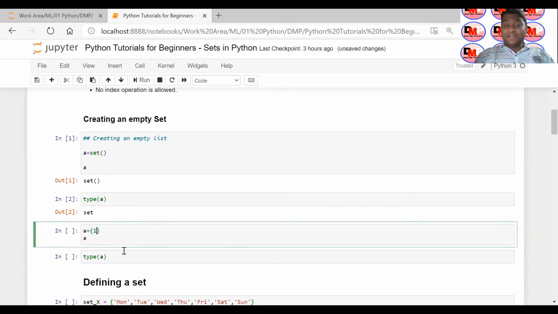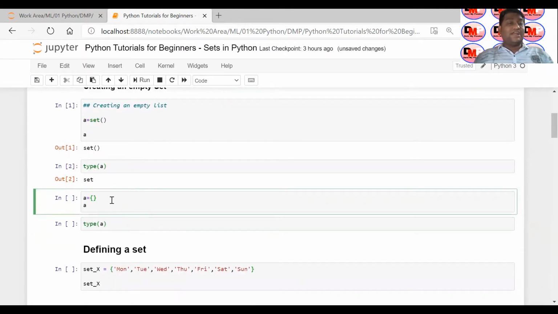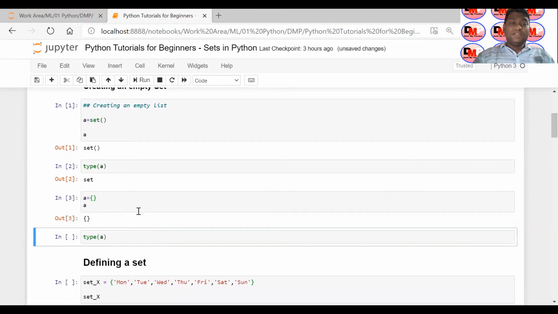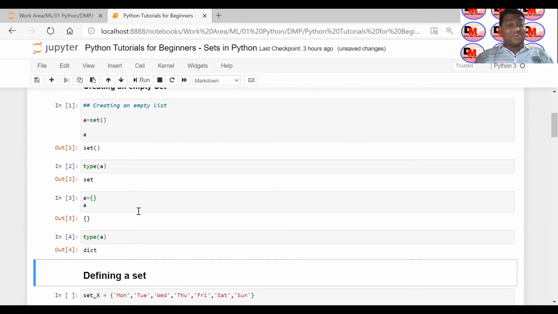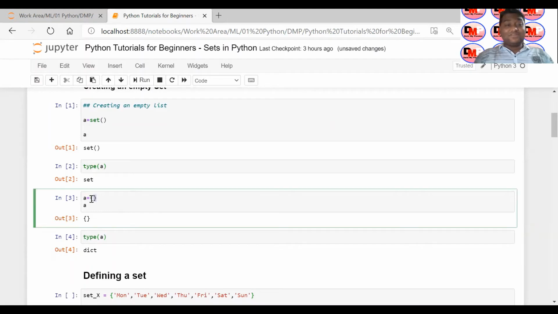There is another way, since a set is represented by curly braces. If you try it this way, it will say it is a dictionary, because set and dictionary have almost the same symbol. Curly braces are also used for a dictionary, but in a dictionary, which I am going to teach you in my upcoming video, we should have a key and value pair. Then only will it be called a dictionary. But since you have not defined anything in these curly braces, the compiler treats it as if you are trying to declare a dictionary, and that's why it is saying dict.